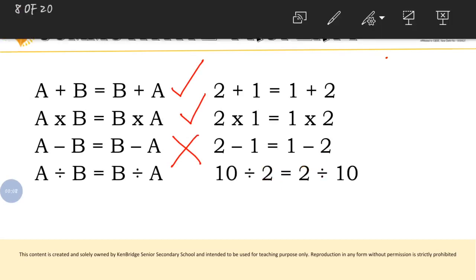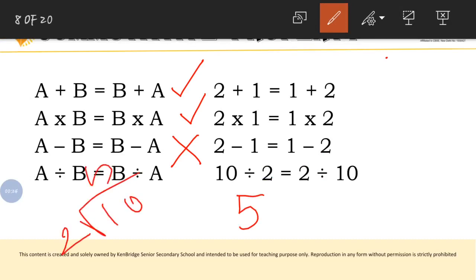A divided by B is equal to B divided by A. Now here I have given as an example 10 divided by 2. What is the answer for 10 divided by 2? 10 divided by 2 will be 5. So 5 2s are 10, so it will be 0. So what is the quotient here? 5. So 5 will be the answer.